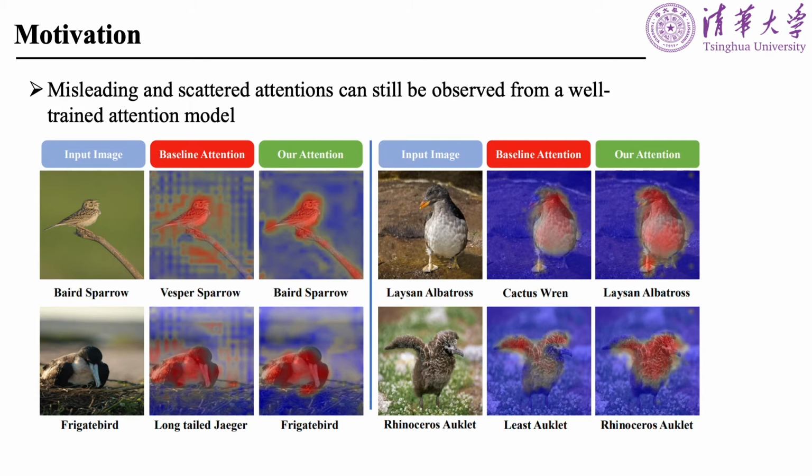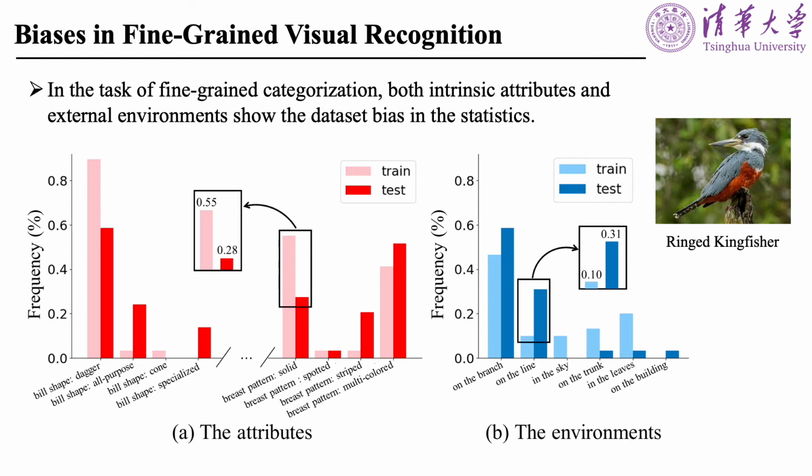To better understand this phenomenon, we analyze the statistics of both intrinsic attributes and external environments on the CUB dataset, using the ringed kingfisher as an example. We use the attributes provided by the CUB and manually collect the environment statistics. We see there are biases for both intrinsic attributes and external environments, which indicates either background or a single part is not a reliable clue for classification.